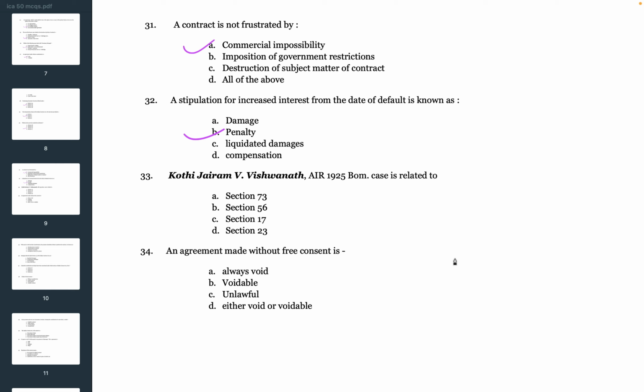Next question. Koti Jairam versus Vishwanath AIR 1925 Bombay case is related to. Options are A. Section 73, B. Section 56, C. Section 17, D. Section 23. So the correct answer is D. Section 23. Koti Jairam versus Vishwanath case, it is related to Section 23.